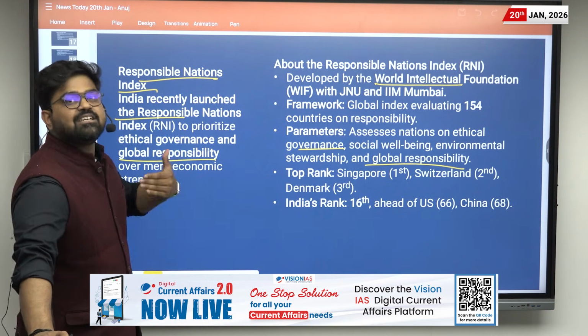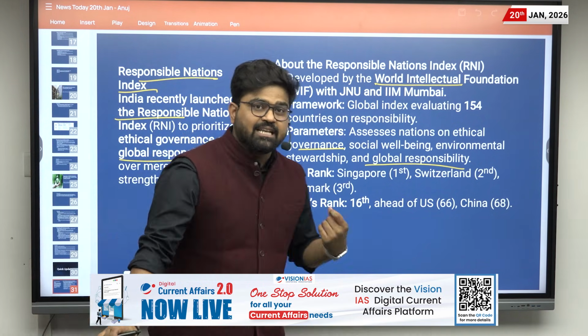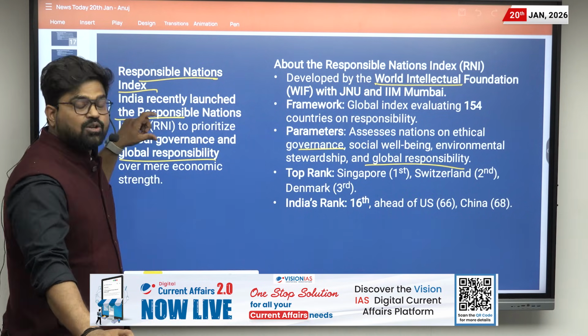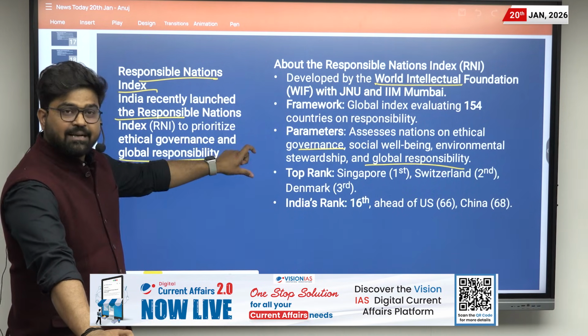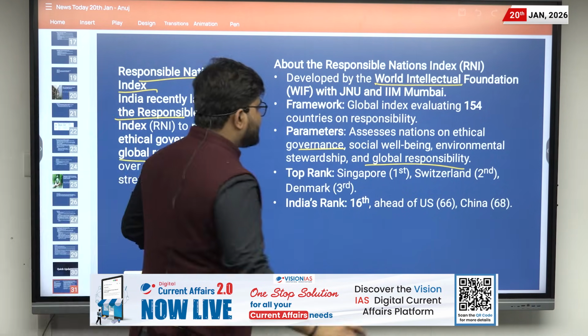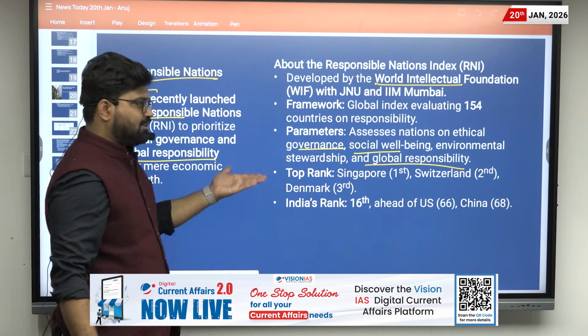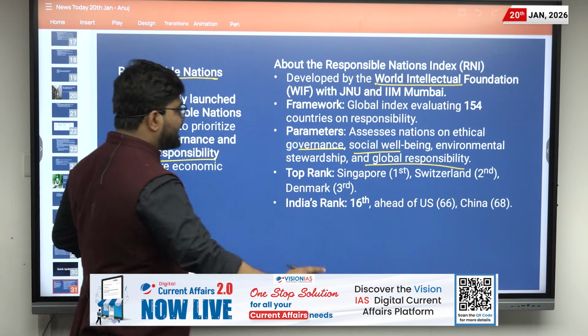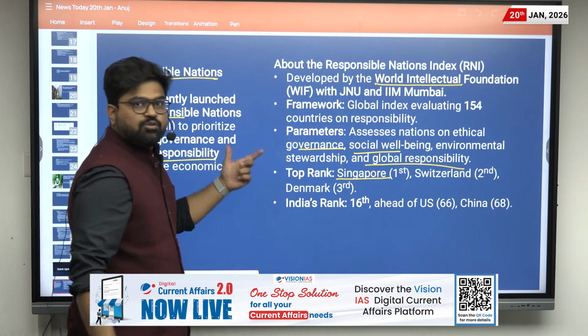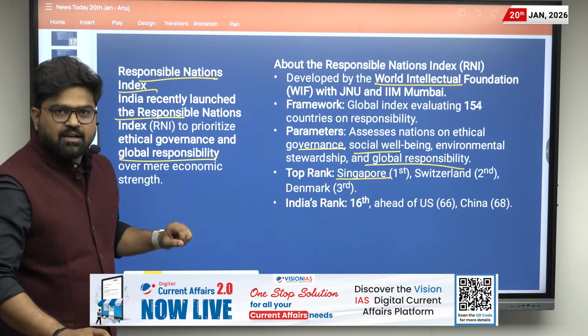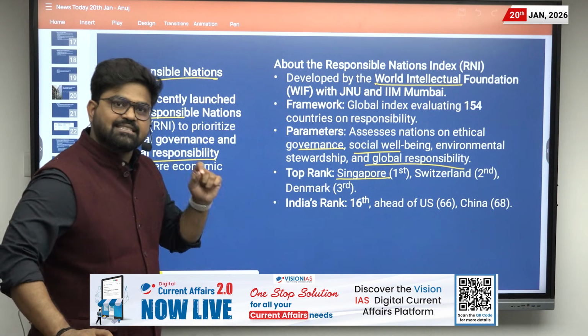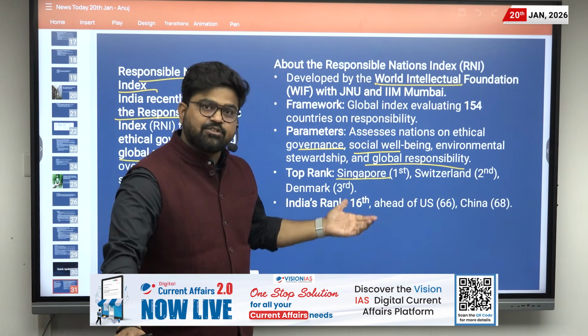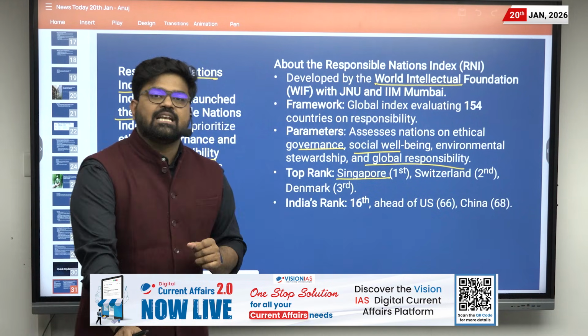This index is important for your examination as India has launched this. And the parameters under this are ethical governance, social well-being, environmental stewardship and global responsibility. And the top ranked countries are Singapore, Switzerland and Denmark. Whereas India is at the 16th place and countries such as the US and China are falling behind.